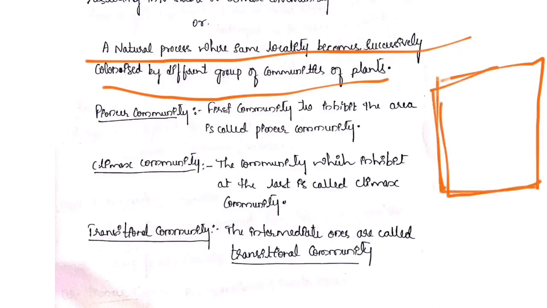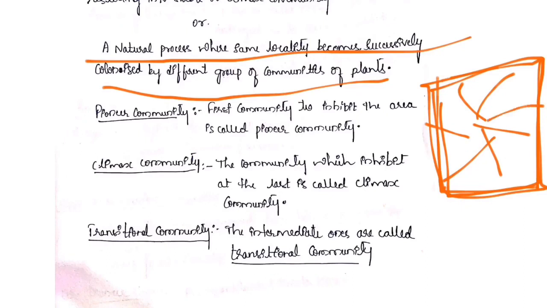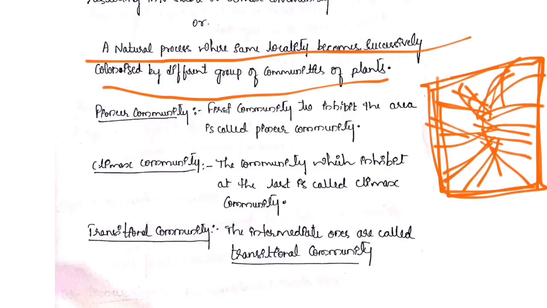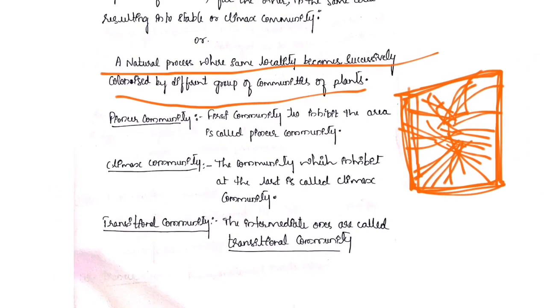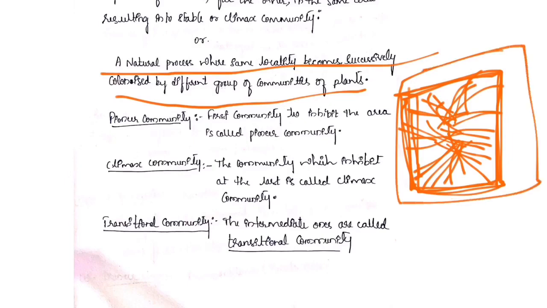Say there is an empty area some million years ago. This empty area gets occupied and colonized by different groups of plants, and these colonies grow together and form a thick forest. In simple terms, ecological succession tells how an empty area converts into a thick forest. It is a natural process where the same locality becomes successively colonized by different groups of plant communities.